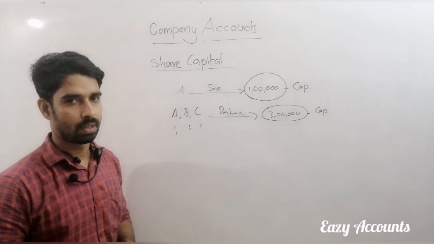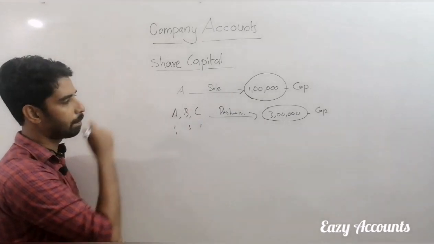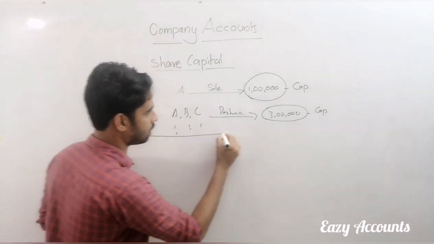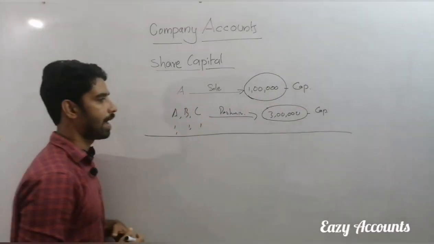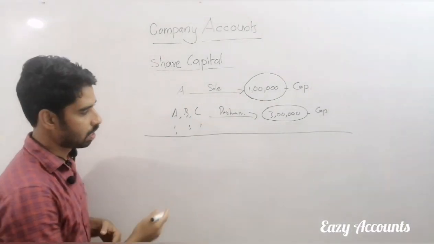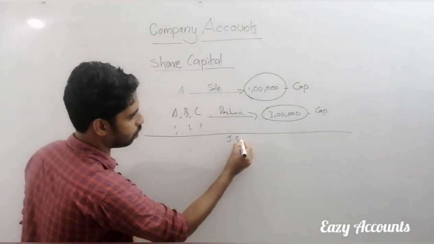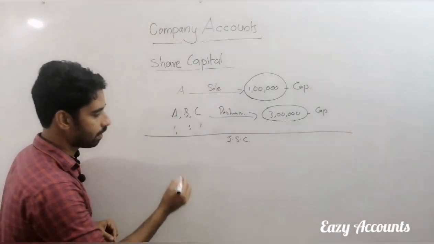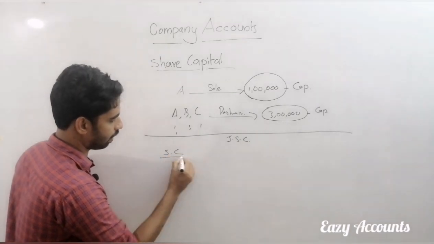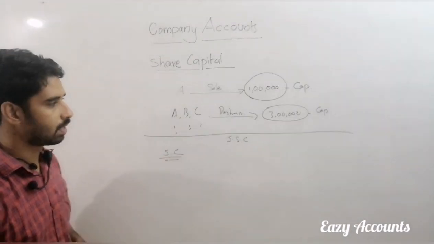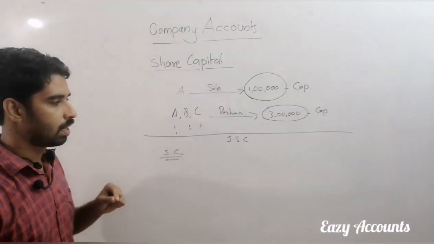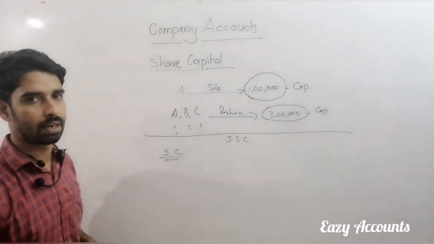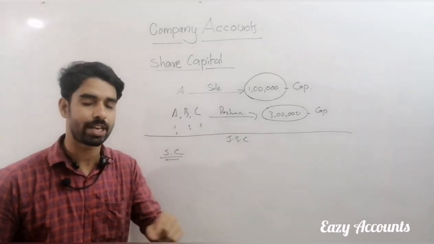Then when we come to the joint stock company, unlike the sole proprietorship and partnership organization, the capital will be share capital. That means the companies are collecting the capital through the issue of shares.